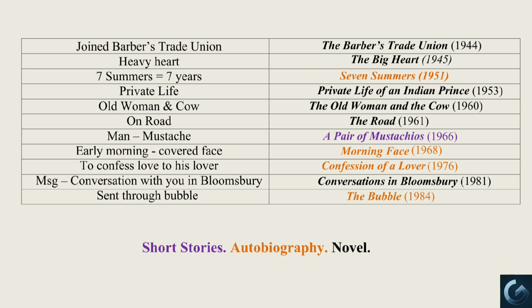With their heavy heart, they decided to mourn for the next 7 years, right? Here, 7 years stands for the autobiography Seven Summers, published in 1951. Then what happened? Everyone decided to live a private life, even without stepping out of their own homes, right? Here, the private life stands for the novel Private Life of an Indian Prince, published in 1953.